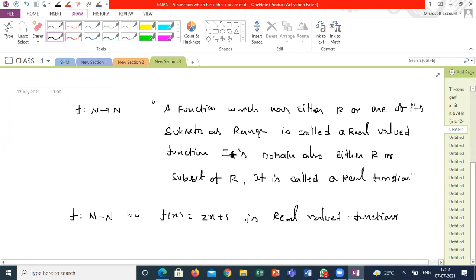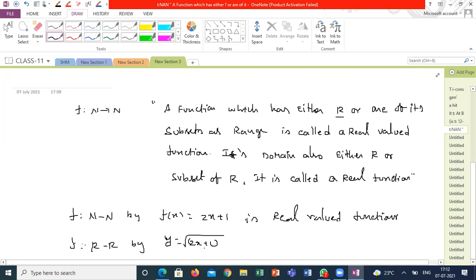Can you give an example which is not a real valued function? Anyone? Sir, y equals root of minus x. Right away, I can say f defined from R to R by y equals root of 2x plus 1 is not a real valued function.